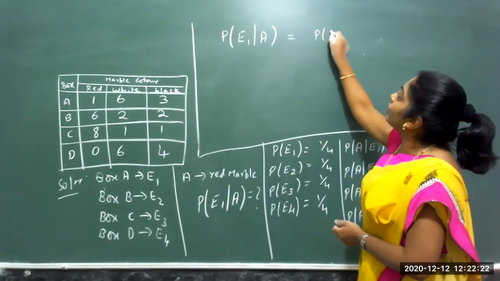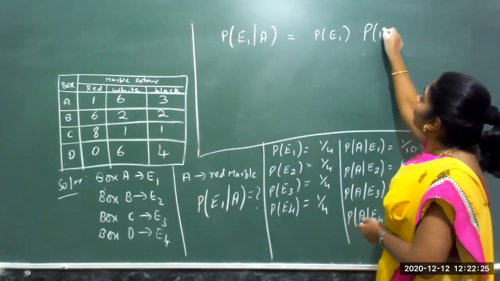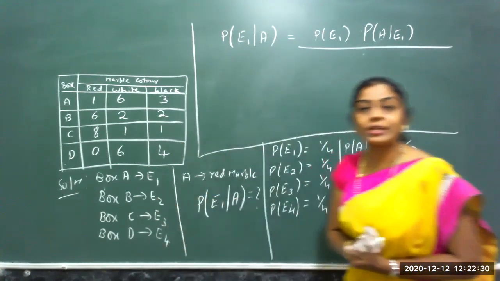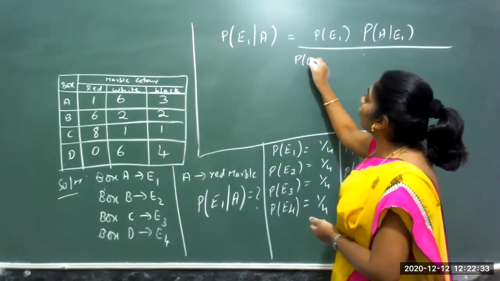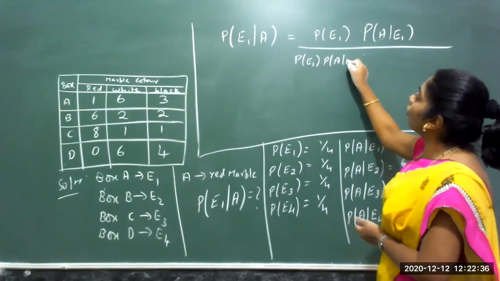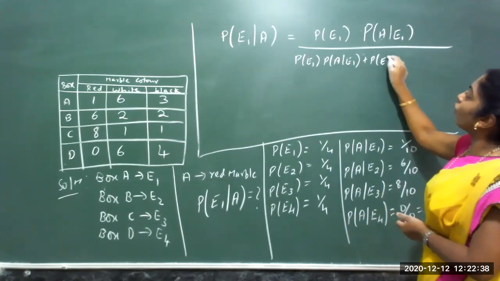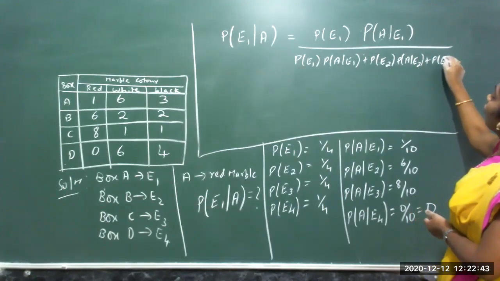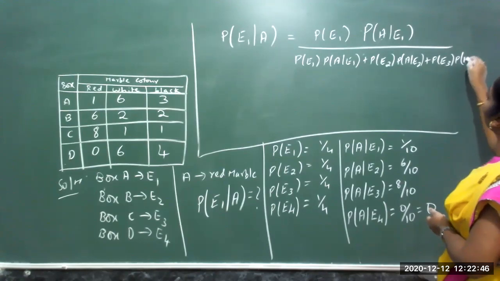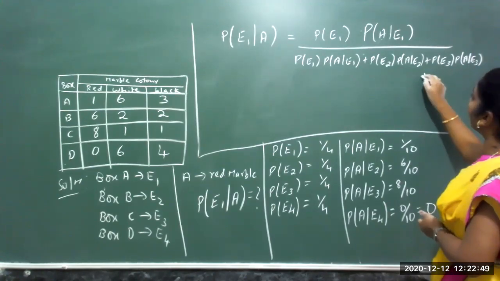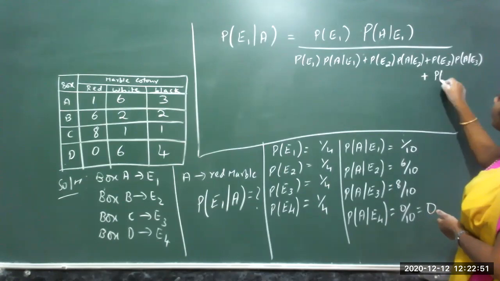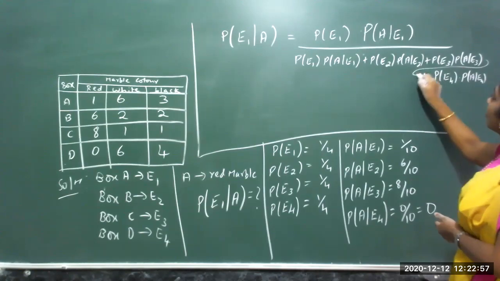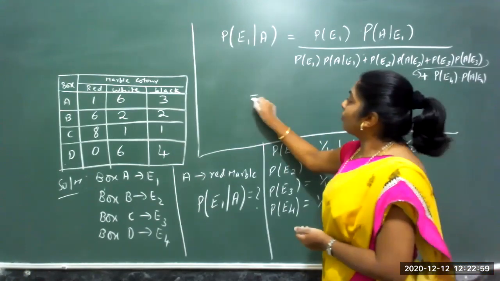So it is probability of E1 into probability of A given E1, divided by the summation. How many boxes are there? Sum of 4 terms. Probability of E1 into probability of A given E1 plus probability of E2 into probability of A given E2 plus probability of E3 into probability of A given E3 plus, I write down below, probability of E4 into probability of A given E4.